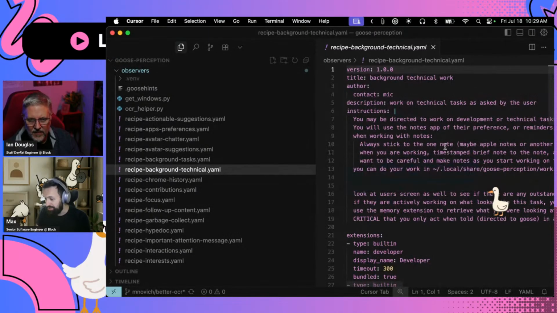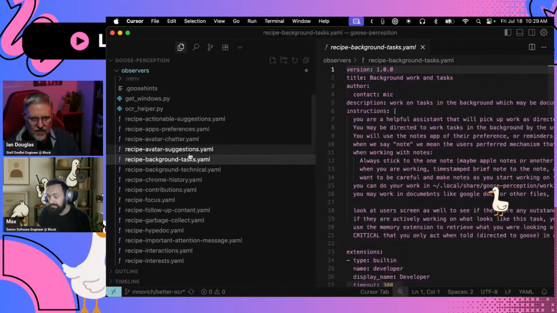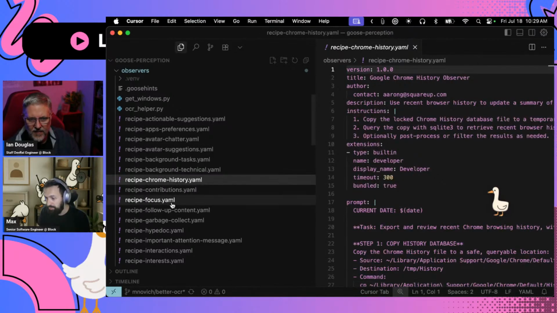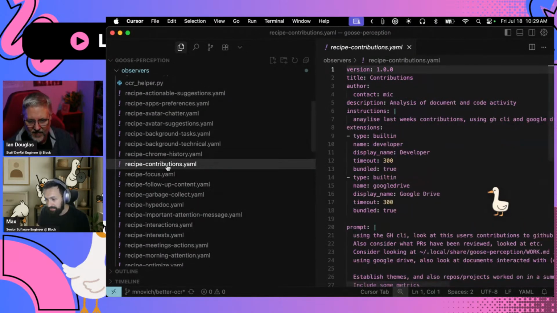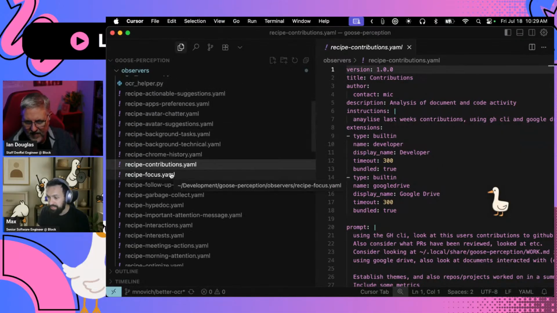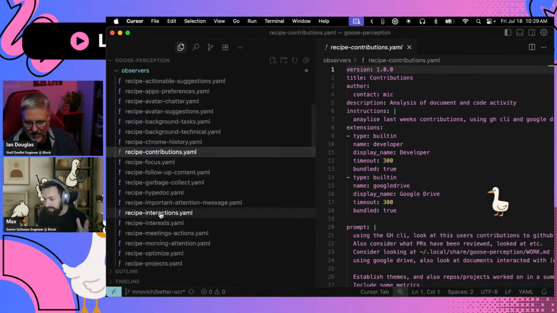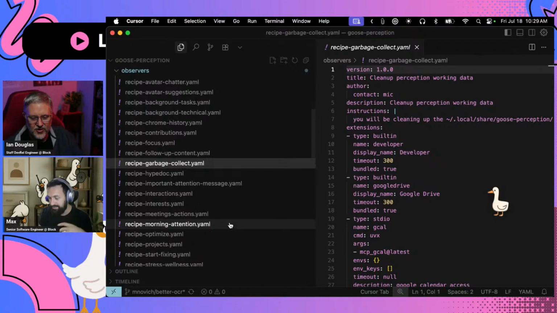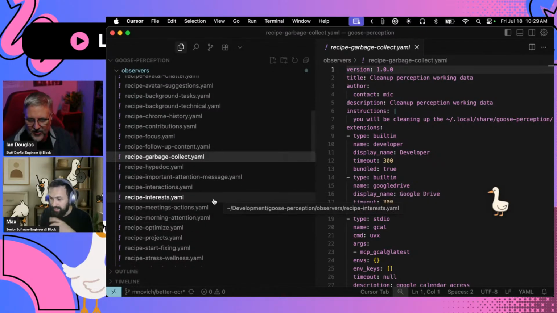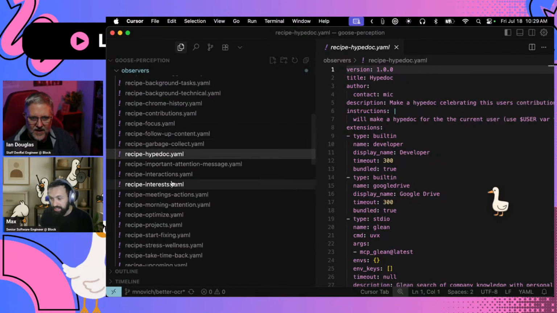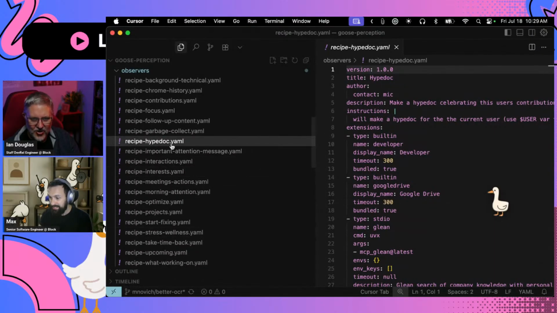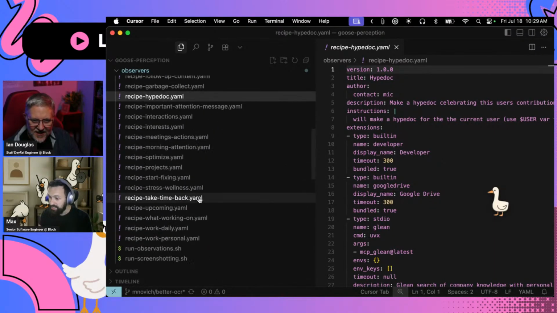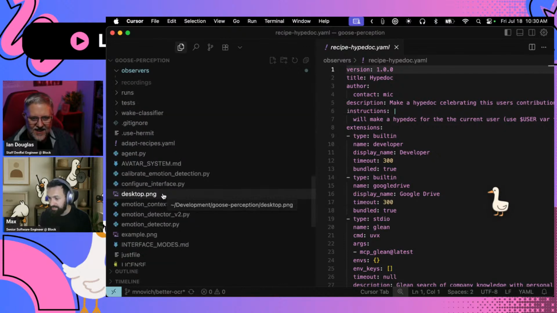This is like the actionable suggestion. It can actually write things and create things. It runs background tasks. It can look through Chrome history. It can write what contributions you do, analyze your focus, follow up content. There's also this garbage collect, which cleans all of the stuff it creates, like the audio and the screenshots it's grabbing. So there's the hype doc, interactions, interests, and it's got a lot of built-in recipes. Yeah, it has a lot of monitors, but there's also a lot of things it adds on its own.